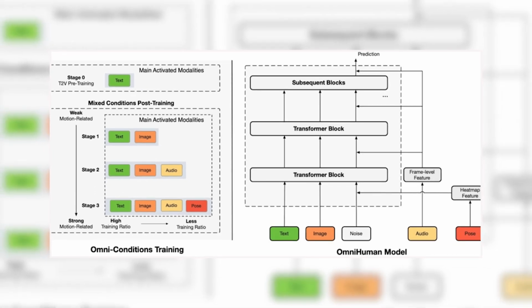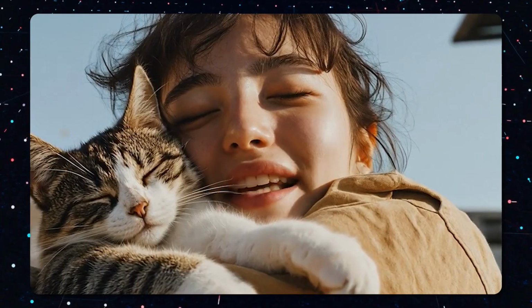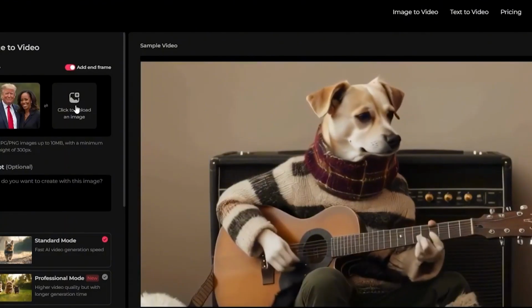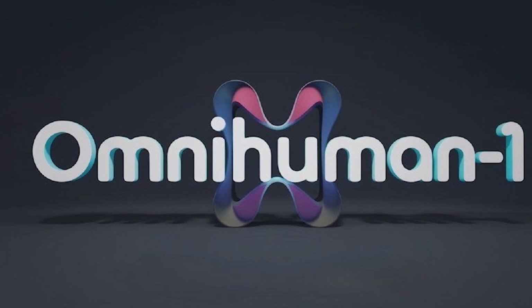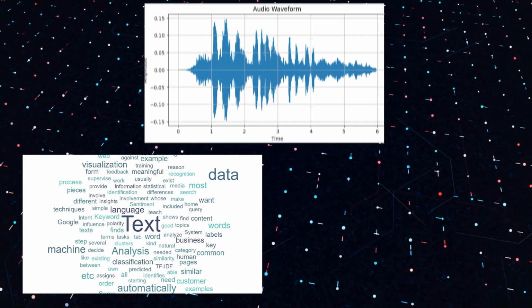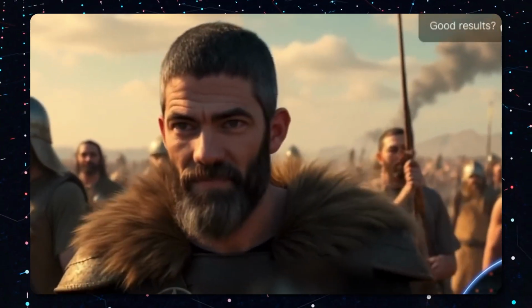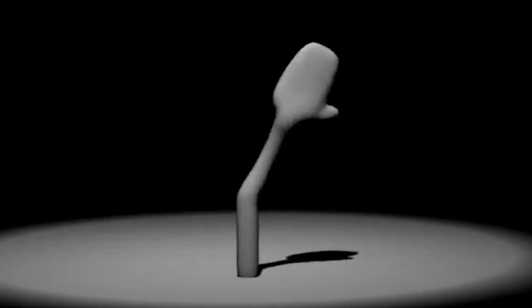Let's break it down. At its core, Omni-Conditions training means that OmniHuman doesn't just rely on one source of input, it blends multiple data points to create more lifelike animations. Instead of just using audio or body poses on their own, OmniHuman combines three different types of data: text, audio, and pose data. First, it uses text, descriptions or written instructions that tell the model how the subject should move. For example, if you want the character to wave their hand, the model knows exactly how to make that happen.